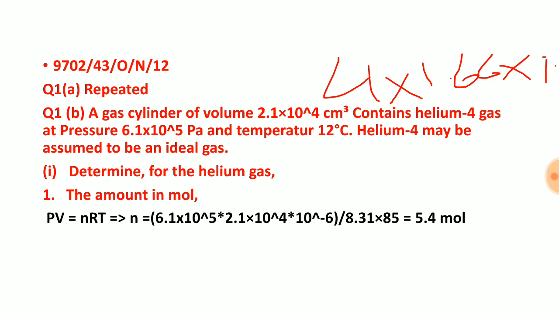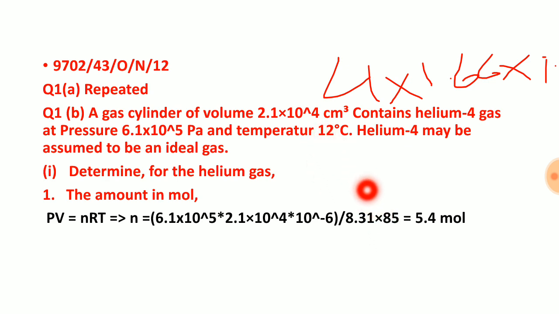And pressure is here, and temperature is also here. Now determine for the helium gas the amount of moles. Amount of moles means you need to determine n. n is called amount in mole or amount of substance. We have given P. We have given V. PV is equal to nRT. Our R is 8.31 and T here is temperature.